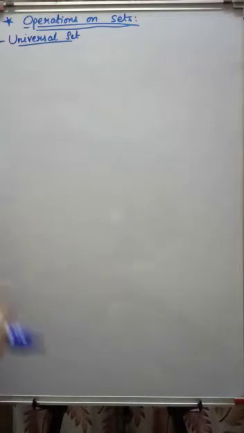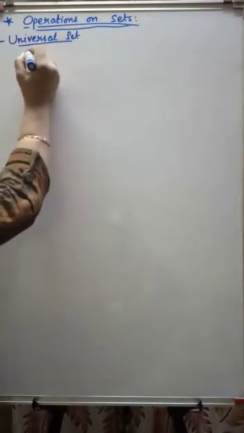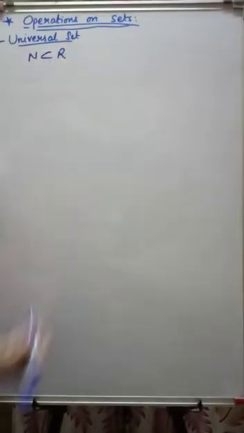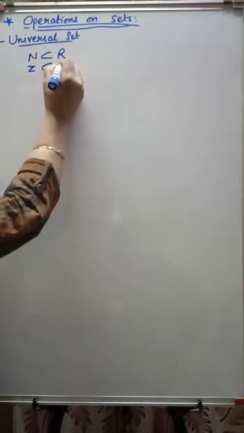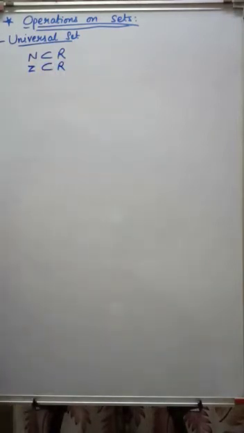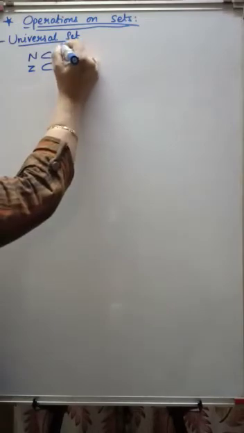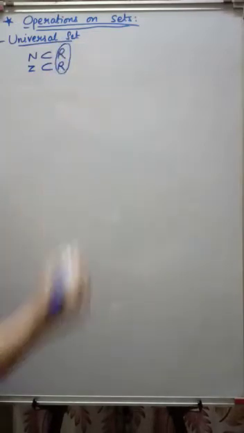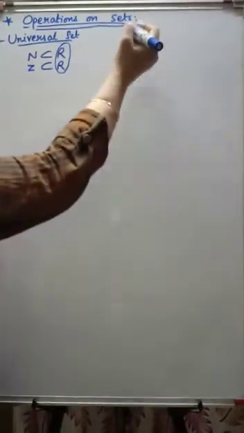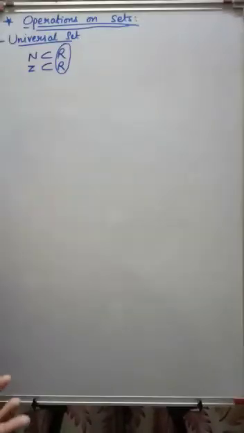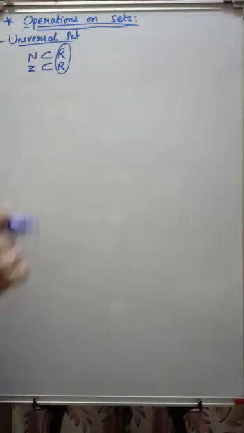If I'm talking about the set of real numbers, that is a universal set. How? The set of natural numbers N is a subset of real numbers. Z is a subset of real numbers. You can see here, these are universal sets. If I'm talking about triangles, what do you mean by universal set in triangles? All types of triangles. If I'm telling you a scalene triangle